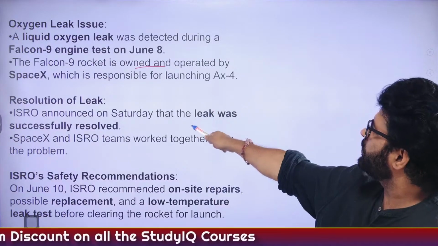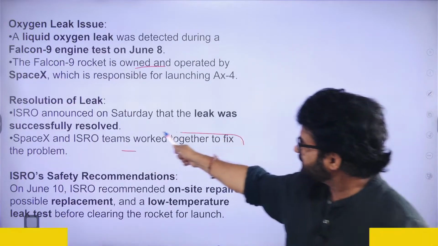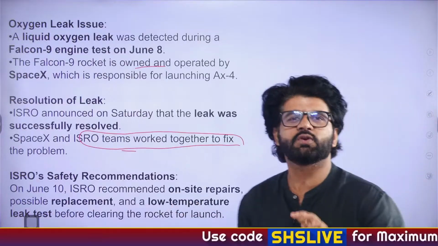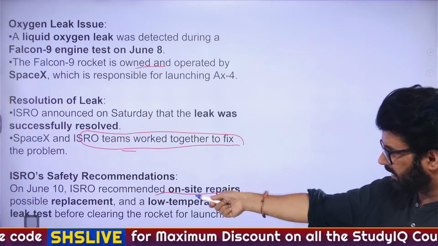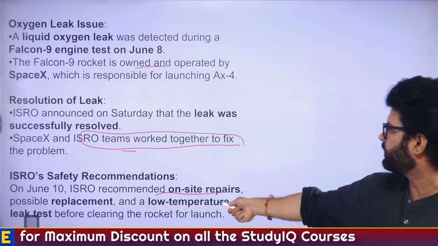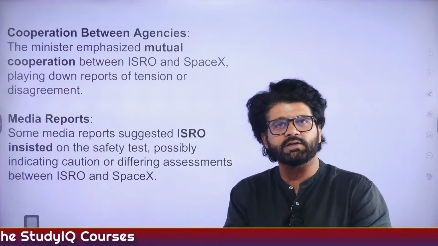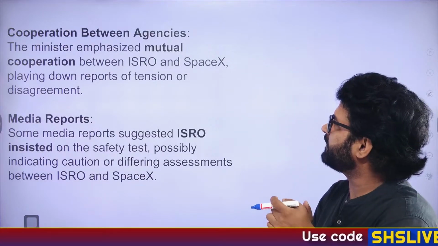Resolution of leak. ISRO announced on Saturday that the leak was successfully resolved. SpaceX and ISRO teams work together. Since they are working together, some people say that they are also fighting to a certain extent. Not fighting, but a difference of opinion. ISRO recommended on-site repairs. See, they are talking about possible replacement, a low temperature leak test, and maybe SpaceX is like, please don't interfere. Let us do the launch pad things on our own. And we are not liking this interference, so to say.